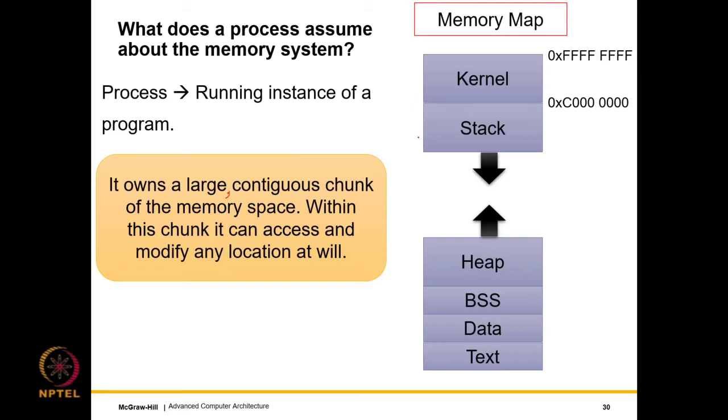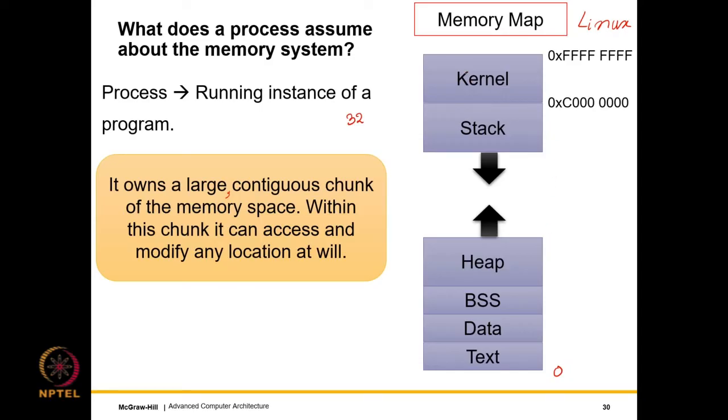So let us look at a simple memory map of Linux. Consider a 32-bit memory system. Of course we don't have many 32-bit memory systems as of today. Most memory systems are 64 bits. But nevertheless, let's go back to the era of 32 bits. It will be simpler to explain. 32 bits can be represented as 8 hex digits. So the addresses would go from 0 to 0xFFFFFFFF, right? This would be the largest address and this would be the smallest address.